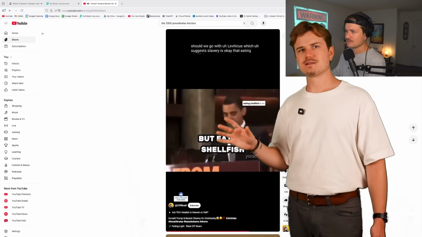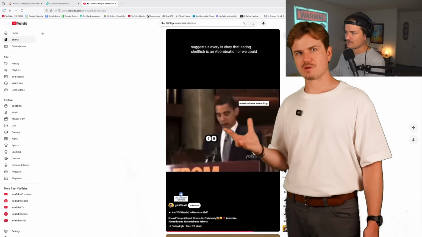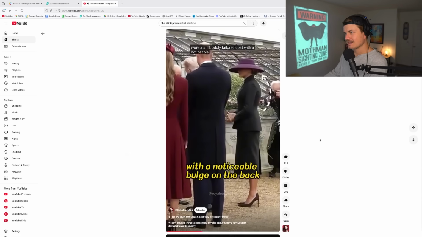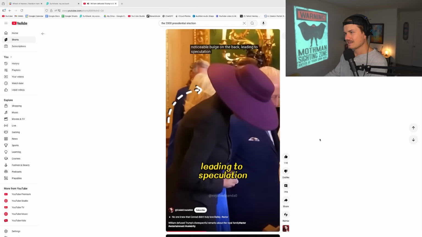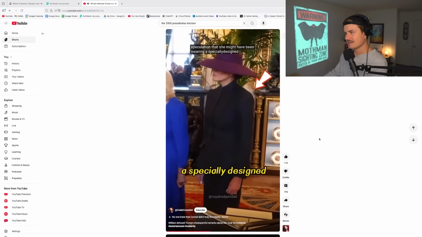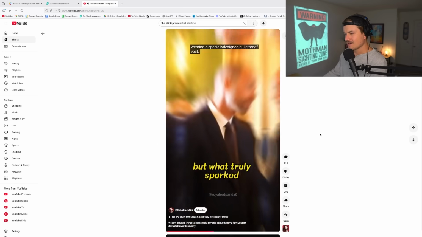But as weird as this short was, it wasn't a conspiracy theory. So I kept going. Noticeable bulge on the back, leading to speculation that she might have been wearing a specially designed bulletproof vest. But what Okay.